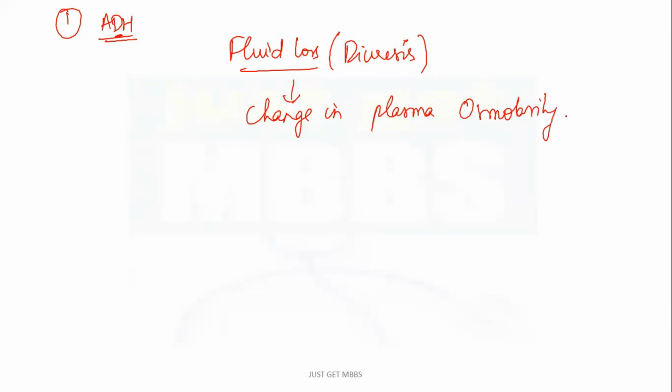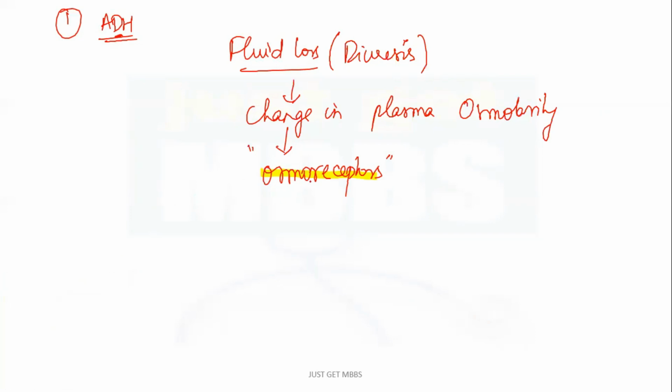This change in plasma osmolarity is sensed by receptors called osmoreceptors. Osmoreceptors are a group of receptors that sense the change in the blood flow or blood volume. To make it very simple, it is going to detect the changes in the blood volume.